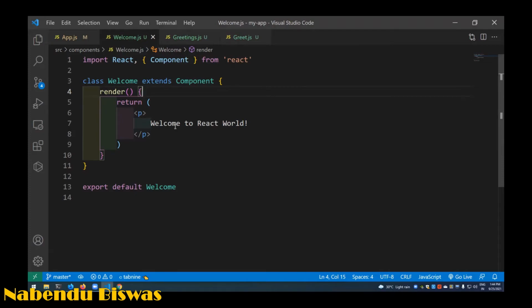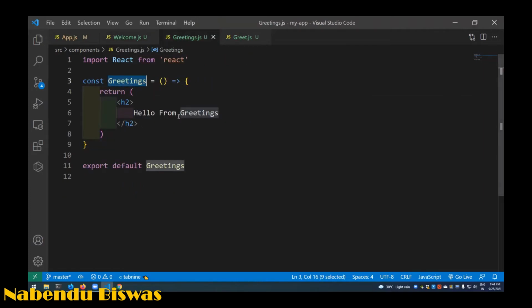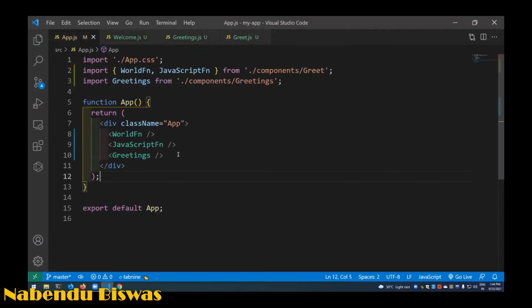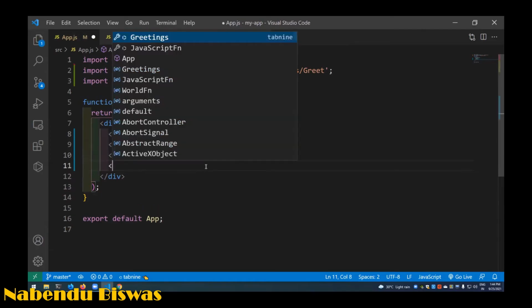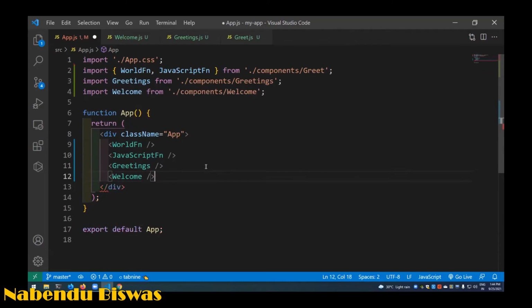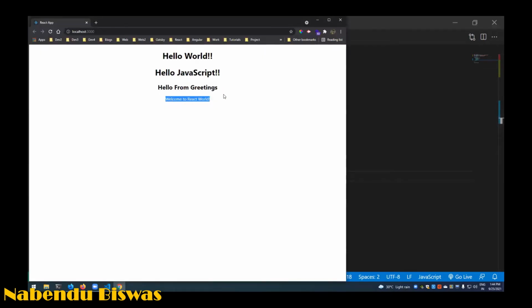Today we are mainly going to concentrate on class based components only. We're also going to see functional components, but we are going to see them like this. There is a difference when you use hooks in a functional component, which we're going to see tomorrow. Okay, so this render is there, and then greetings. Now I will import this Welcome, and again that import will be similar anyways, because we're doing the default import, and it will be shown like this. Welcome to React World. It is coming from there.